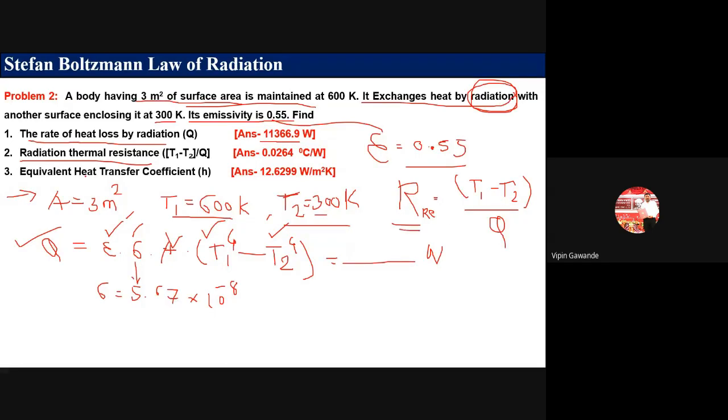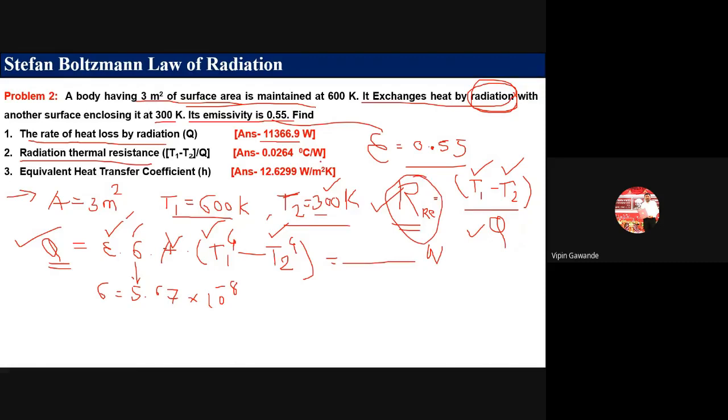So, if the radiation thermal resistance is asked, then it is T1 minus T2 divided by Q. Now, T1 is given in the problem, that is 600 Kelvin. T2 is given in the problem, that is 300 Kelvin. And Q we have already calculated, that is 11366.9. So, you put that value here. You will get the answer for this radiation thermal resistance.